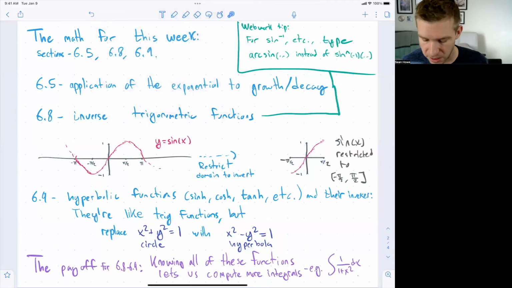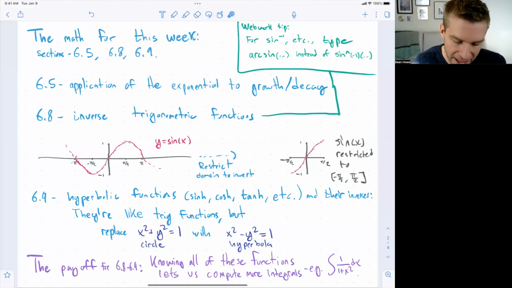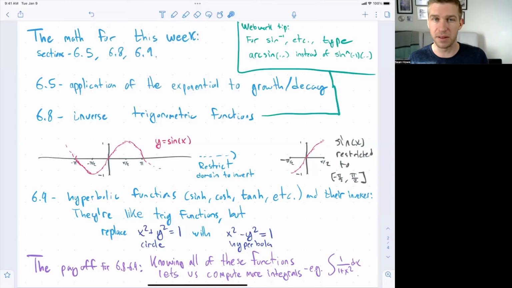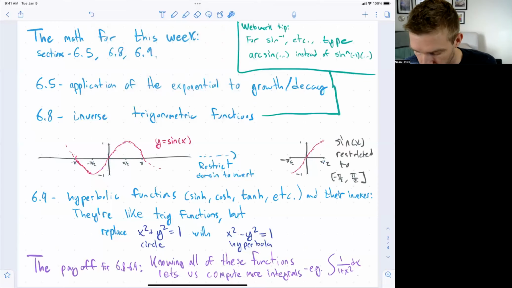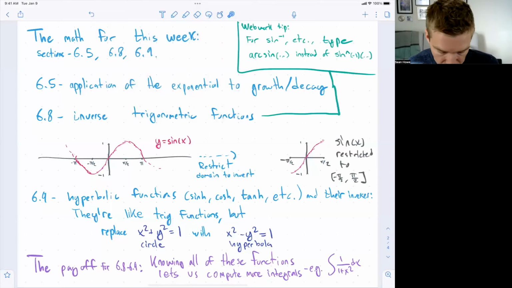It takes values between -1 and 1, so its inverse function will have domain the interval from -1 to 1. The range of the inverse function will be between minus pi over 2 and pi over 2. So good, this is what's going on in this section. We already studied inverting functions, like when we did exponentials as the inverse of logarithm. But now for trigonometric functions, we first have to restrict the domain in order to get a function we can invert.